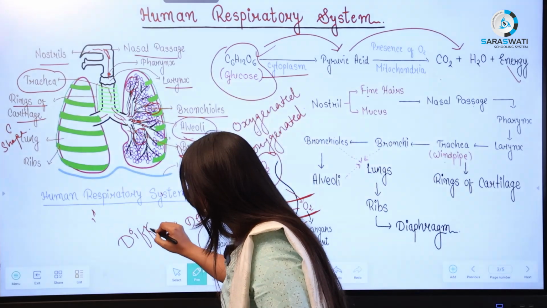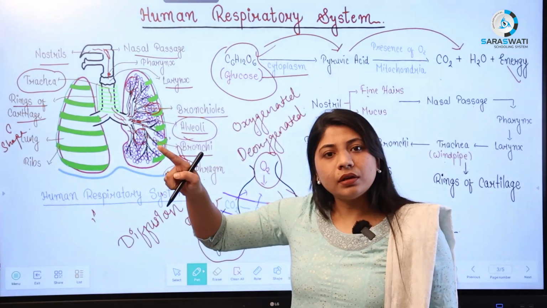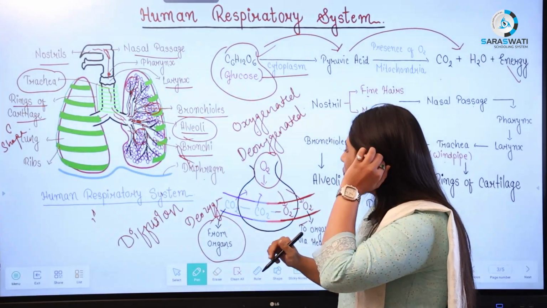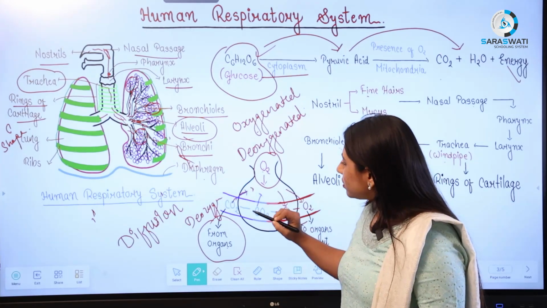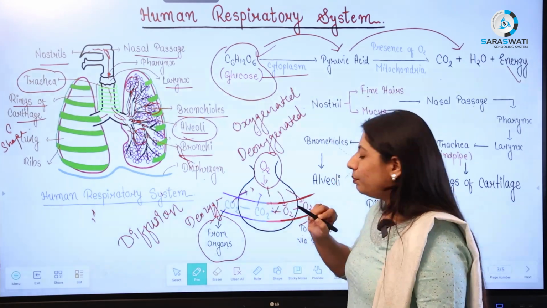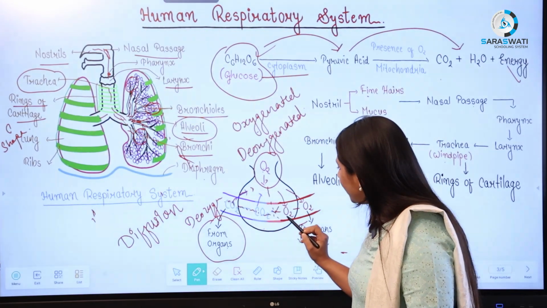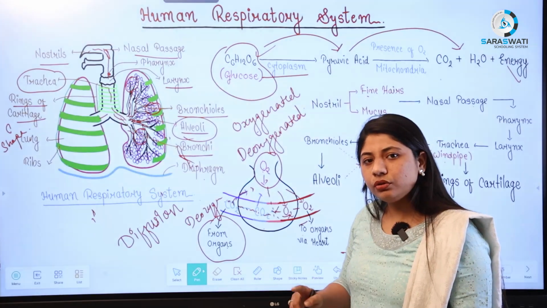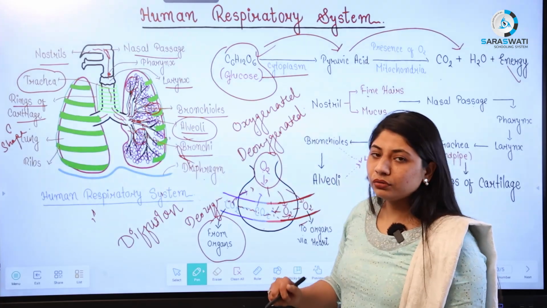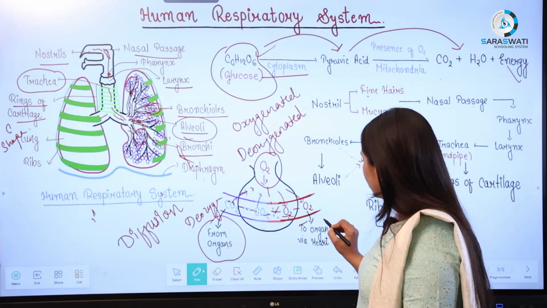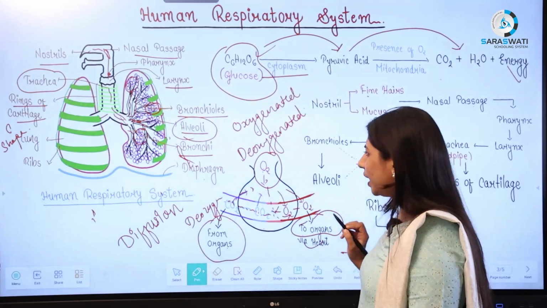You have already studied in standard 9 that a substance will move from higher concentration to lower concentration. So what would happen actually? This CO2 will enter inside the alveoli and this oxygen will enter inside the blood vessel. So now this deoxygenated blood gradually and eventually will be converted into oxygenated blood. And now our body requires oxygen again, we need to break down the glucose. So this oxygenated blood would enter inside the organ with the help of the heart.